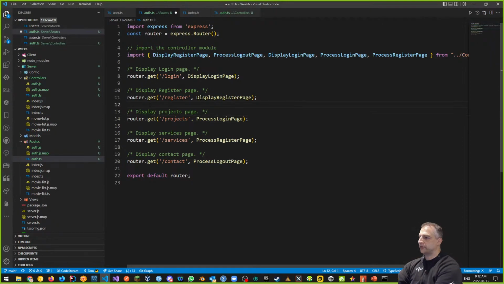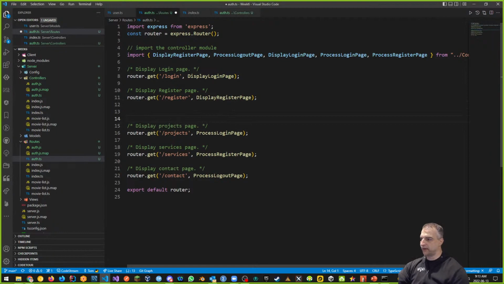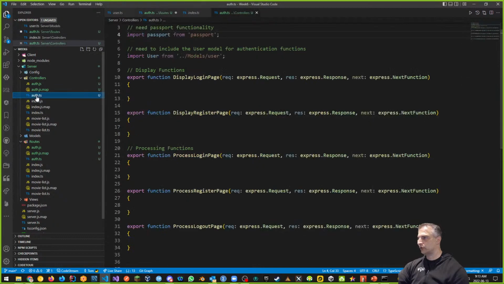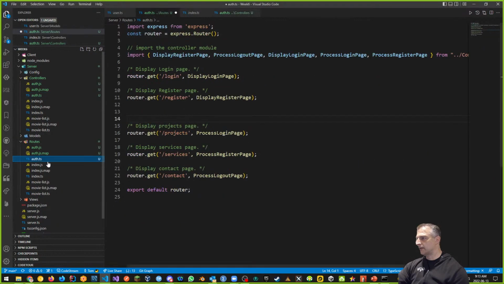And then there are going to be three methods that are processing: process login, process register, process logout. The reason these changed is because I refactored and renamed inside of my controller. When I renamed the controller functions, Visual Studio Code was smart enough to rename the function names that were imported into the routes here as well. Okay, that's what happened.